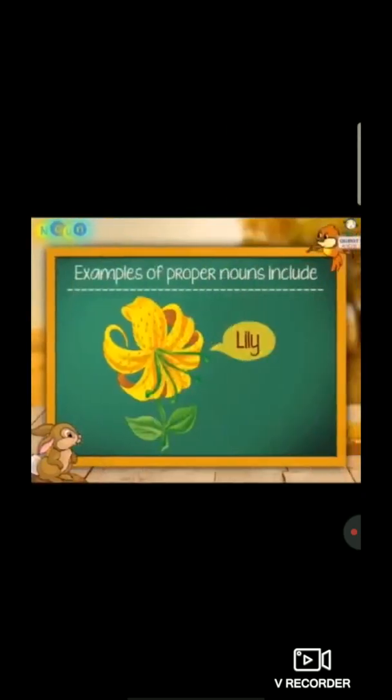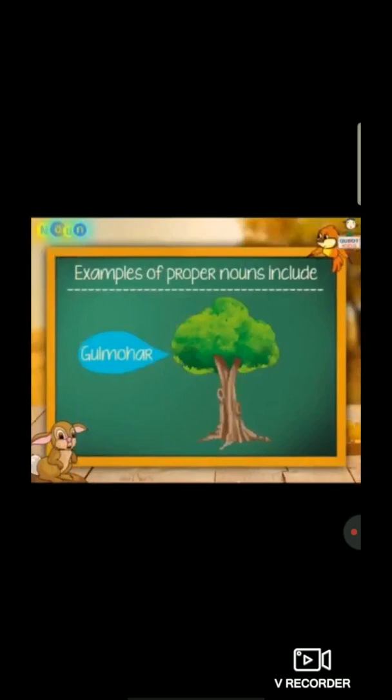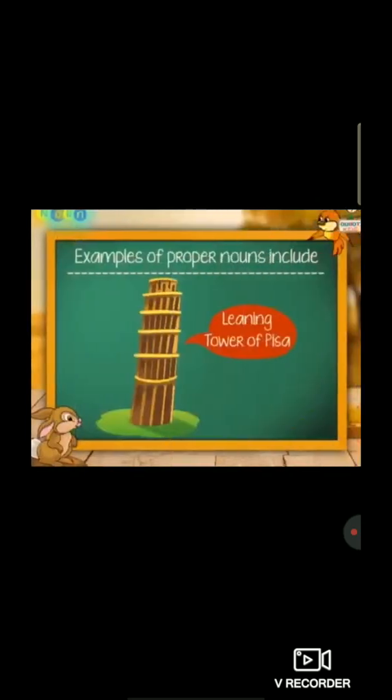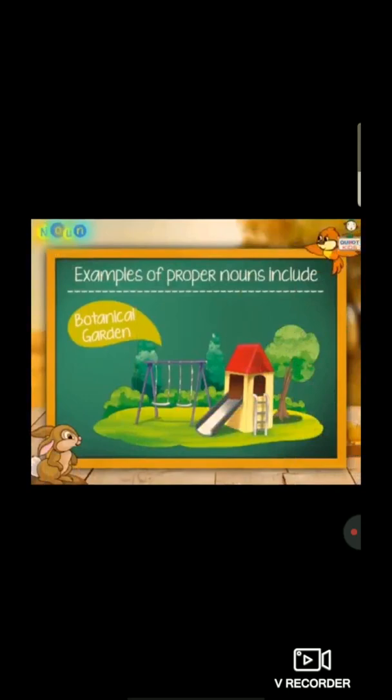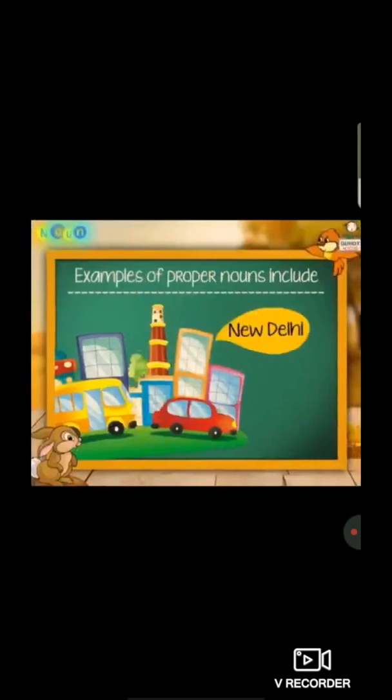Cinderella, Lily, Gulmohar. These all are the examples of things in proper noun. Leaning Tower of Pisa, Botanical Garden, New Delhi. These all are the examples of places in proper noun.